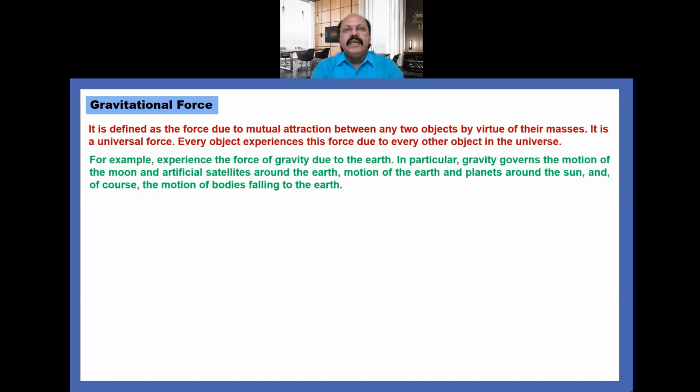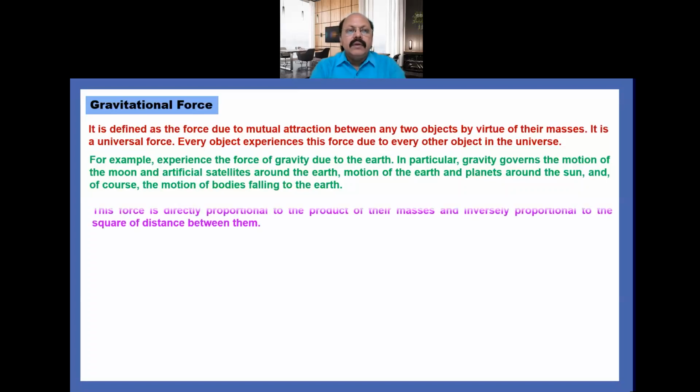For example, an object falling from a certain height will experience the force of gravity due to the earth. Another example: gravity governs the motion of the moon and the artificial satellites around the earth. Similarly, the motion of the earth and the other planets around the sun, and of course the motion of bodies falling to the earth. In all these phenomena, the gravitational force acts. So that's why we say that it is a universal force.